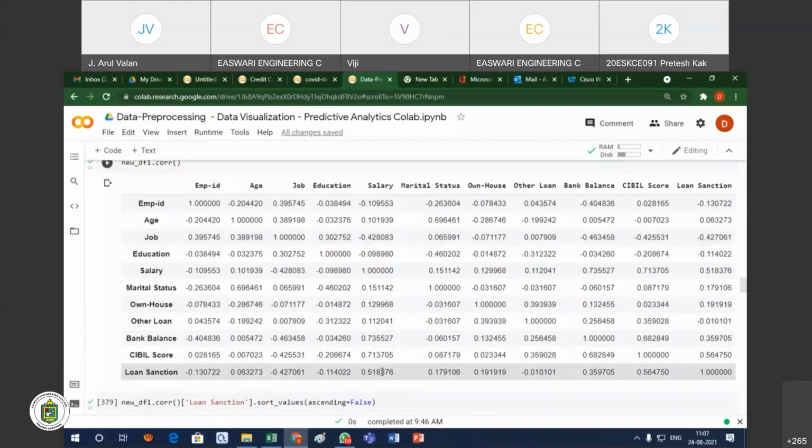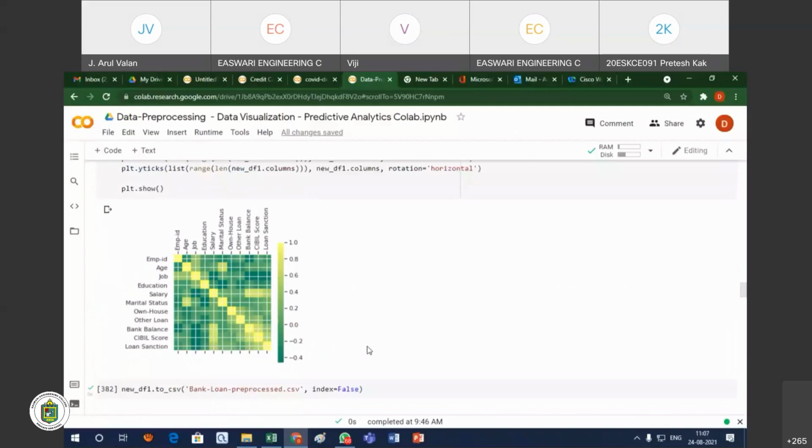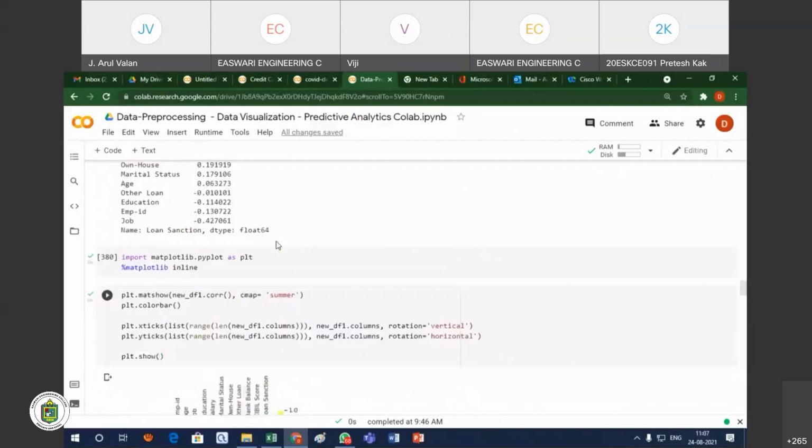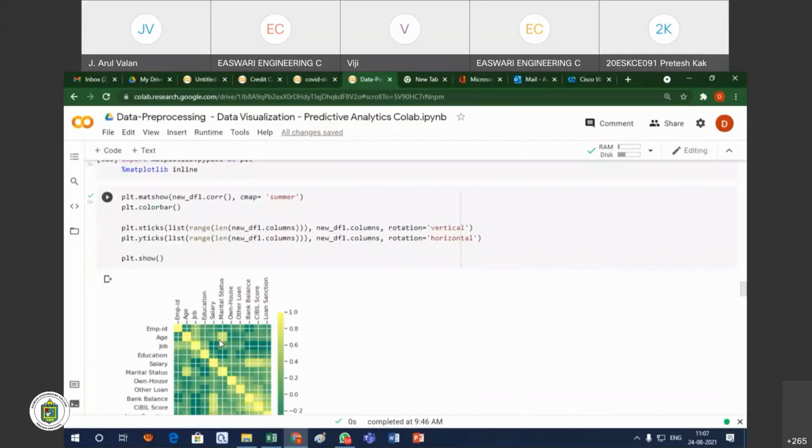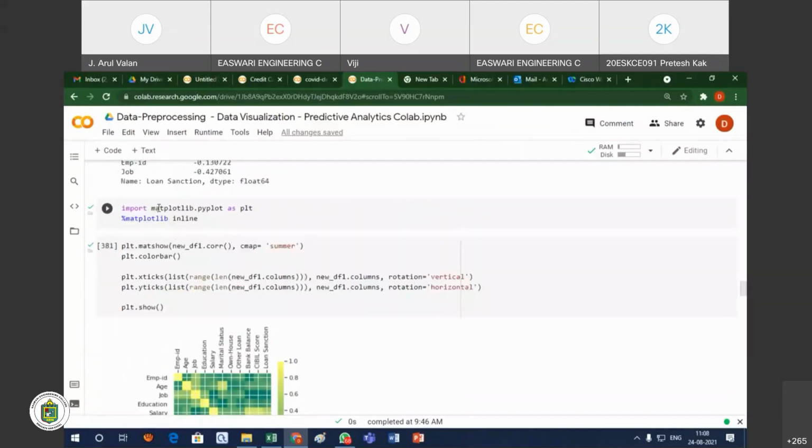So here I am showing this value in numerical form, but I want to see this value in a graph, a chart. This chart we can call a heat map. For that we have to import the display library. Whatever library we normally use for visualization, Matplotlib is one of the libraries we normally use to display any graph or chart we want. So we have to import the library.